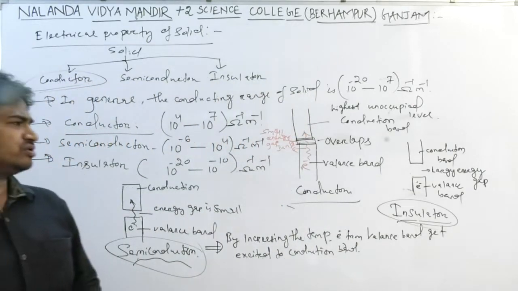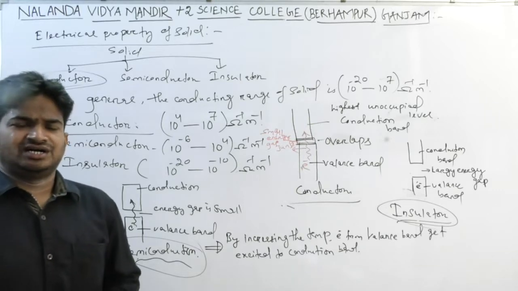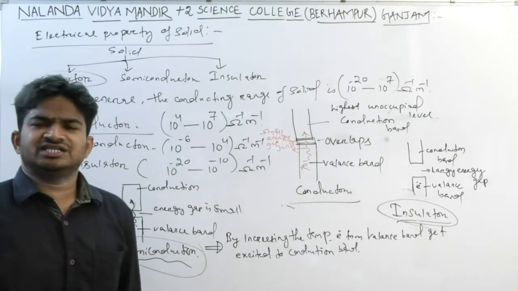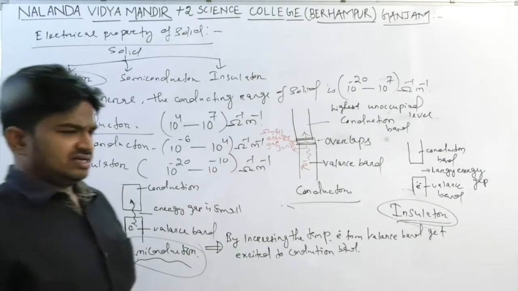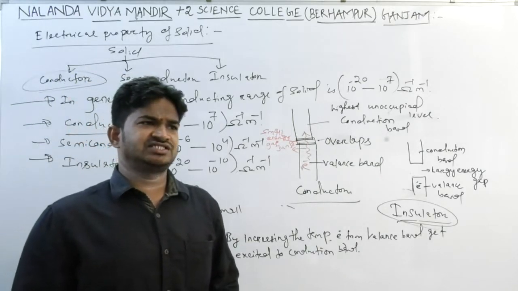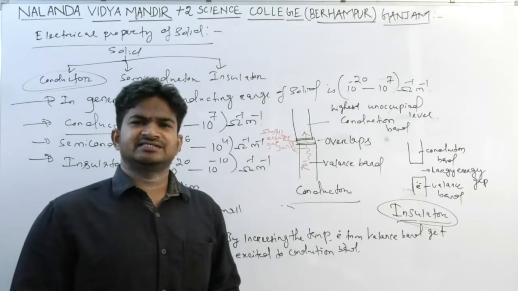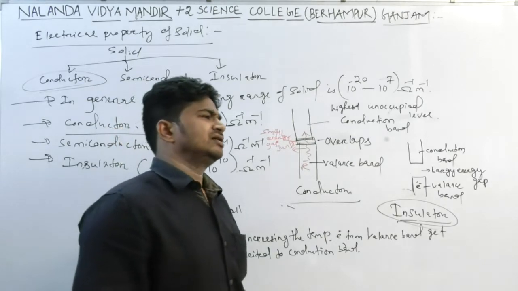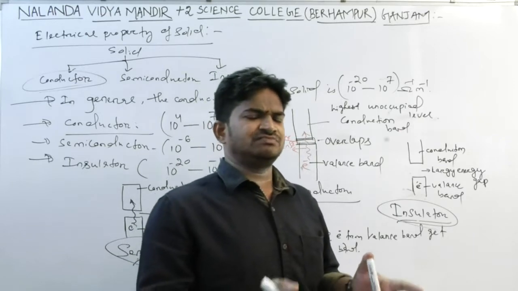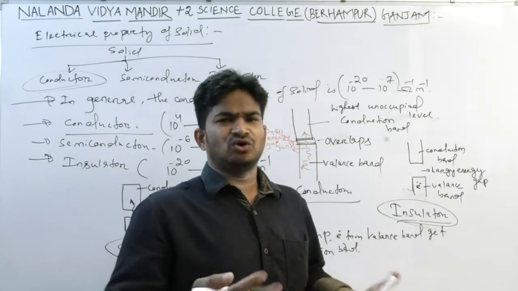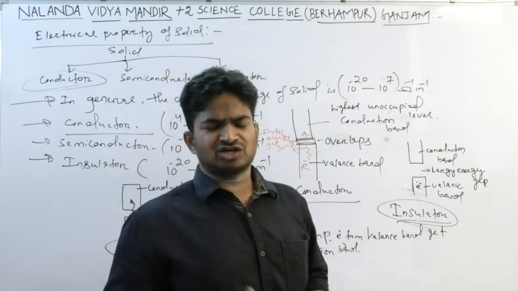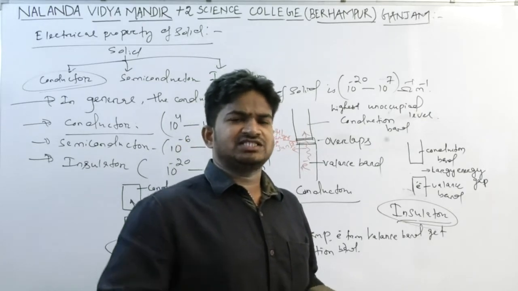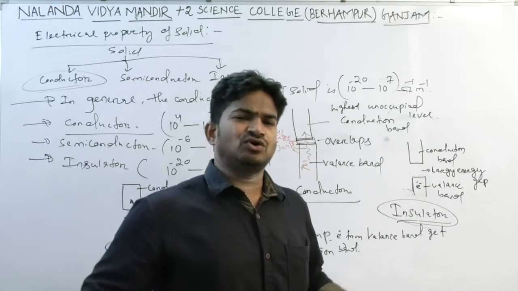Now move on to, what do we mean by extrinsic and intrinsic semiconductor? See, an intrinsic semiconductor is a semiconductor whose conducting power is possessed due to its own effort.